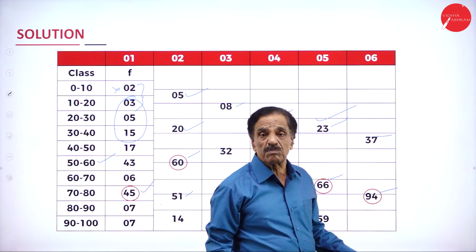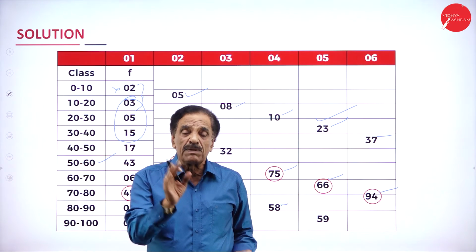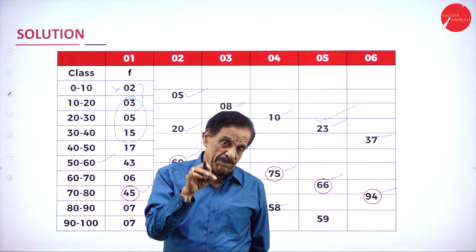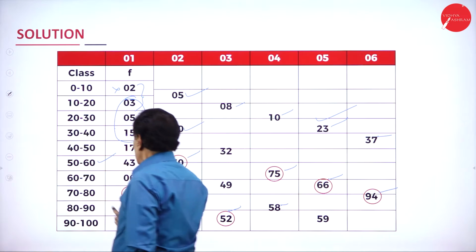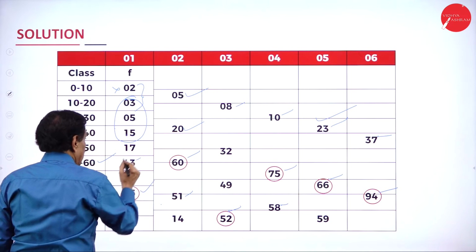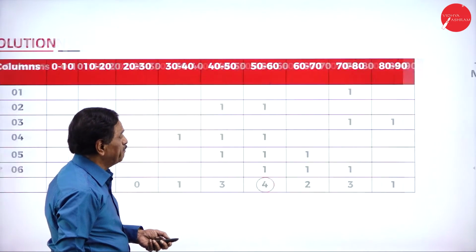Now we are going to solve the problem with the help of the formula. Mode is equal to L1 plus F1 minus F0 divided by 2F1 minus F0 minus F2, into C. I will apply the formula. See that L1 is 50. This is the highest frequency, 43. Behind is 17. Next is 6. I will explain that.